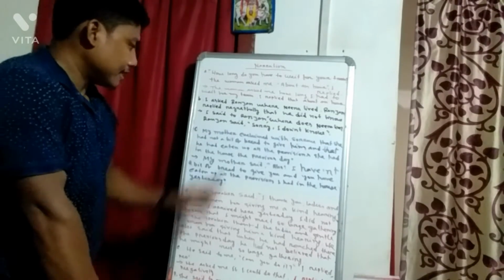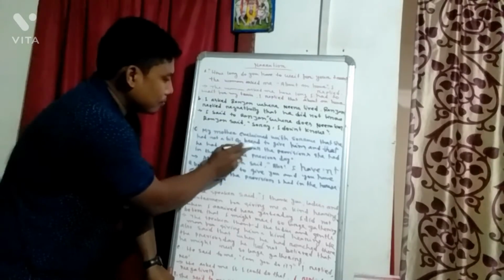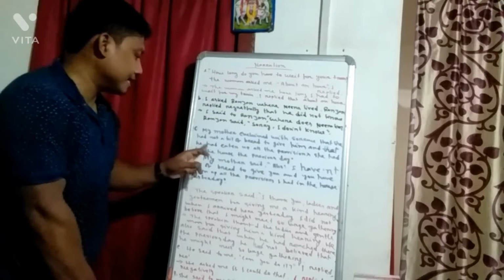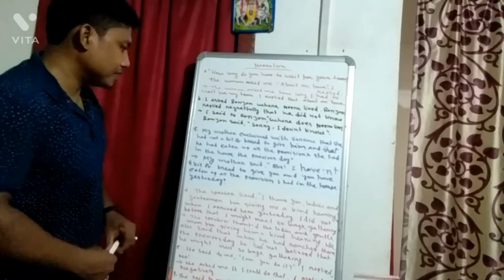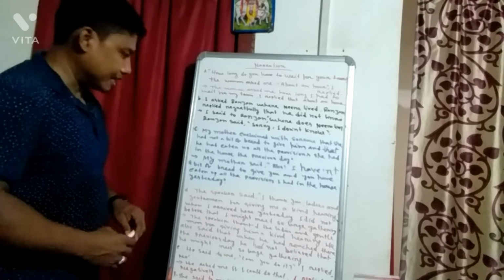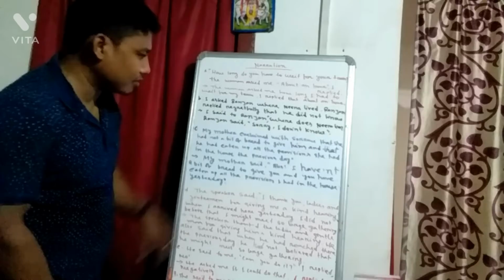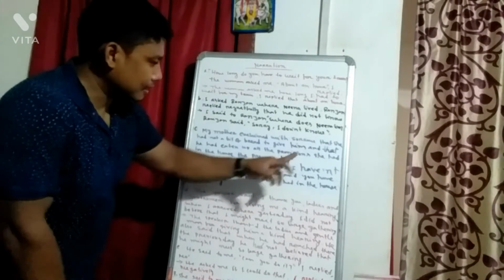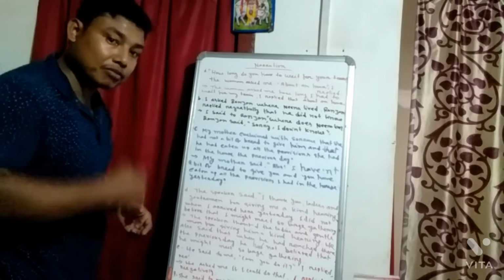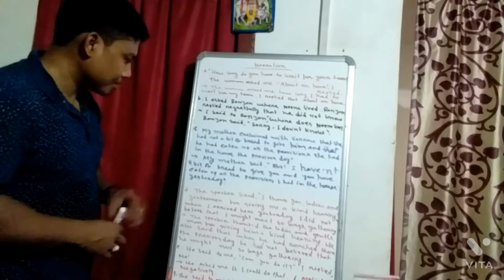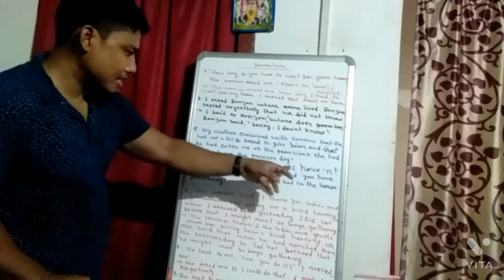My mother exclaimed with sorrow that she had not a bit of bread to give him, and that he had eaten up all the provisions she had in the house the previous day. This is another example of indirect narration. "My mother exclaimed with sorrow" is the reporting verb part, and the reported speech part is lengthy, but we don't worry for that. We just follow the rules of changing narration. What will the answer be? My mother said, "Alas, I have not